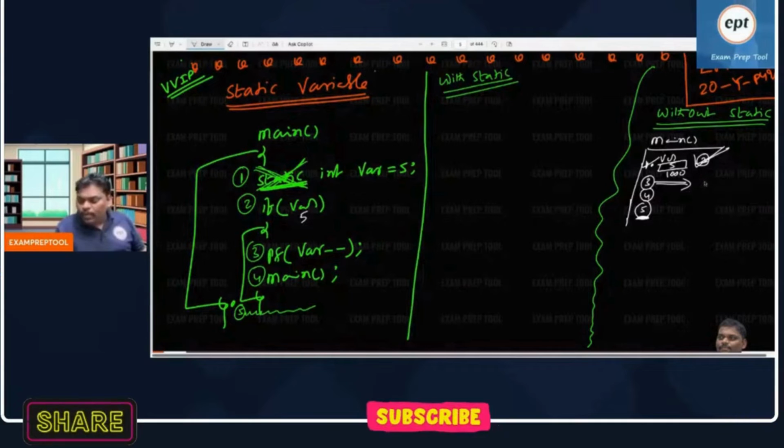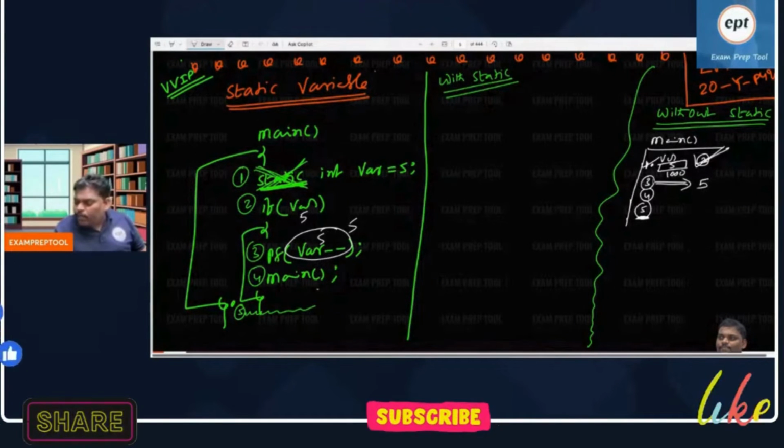Printf where. What will it print? 5 will print. Remember, it is post decrementation. 5 minus minus means 5 only. This will print 5. Because it is post decrementation, immediately afterwards it will become 4.